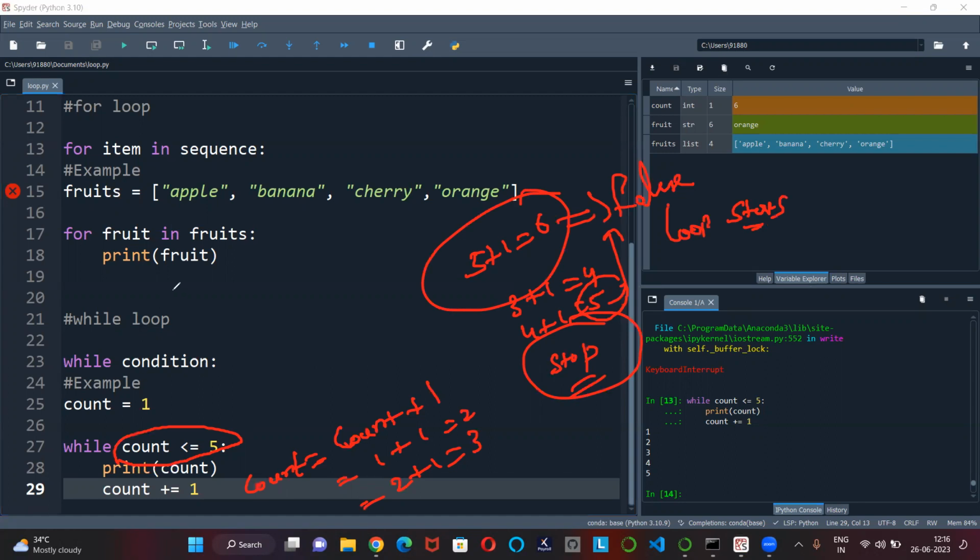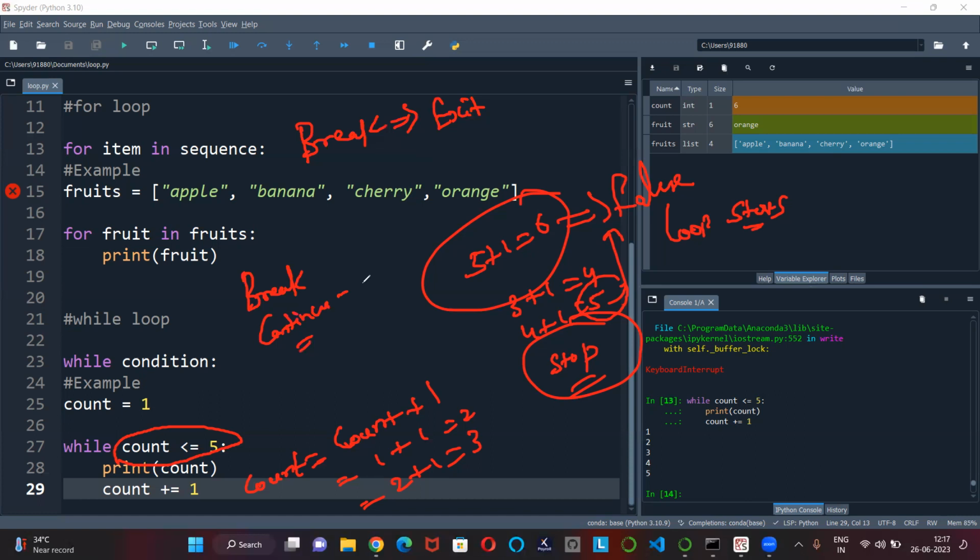So simple. You can also use break and continue statements within loops to control the flow of execution. We have something called break and continue. What is break used for? Break is used to exit the loop prematurely. It is not completed. Wherever you give break, it just exits, but the complete flow is not done.